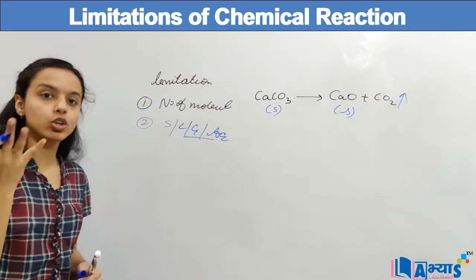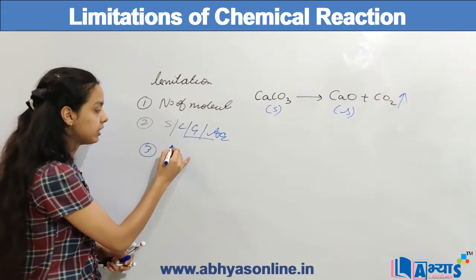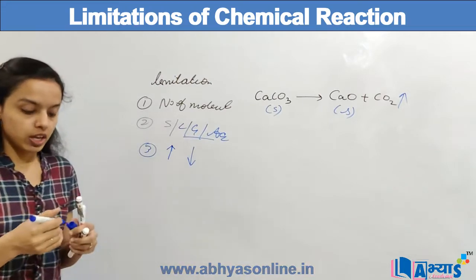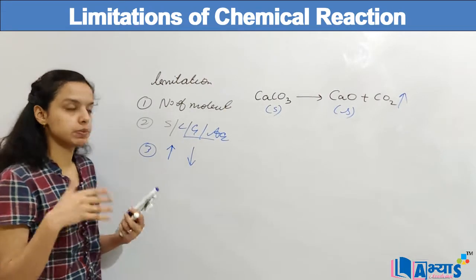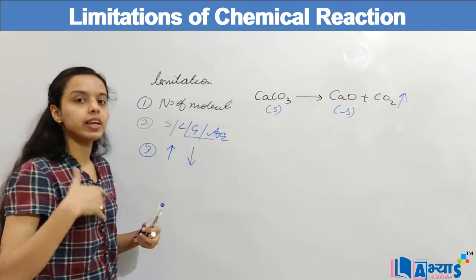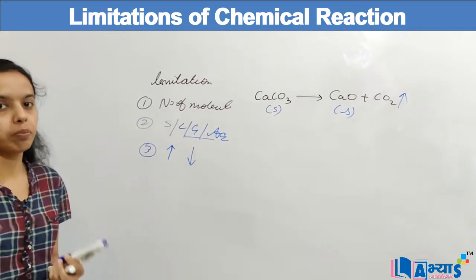Whenever there is evolution of gas, you have to always show it with an upward arrow, and whenever there is a formation of precipitate, you have to show it with a downward arrow. Now in this type of chemical reaction, there is no explanation of the various physical states, no mention of the evolution of gas, and nothing shown about the formation of precipitate.